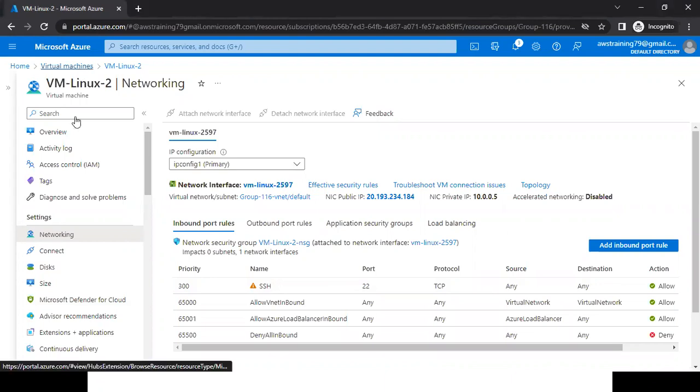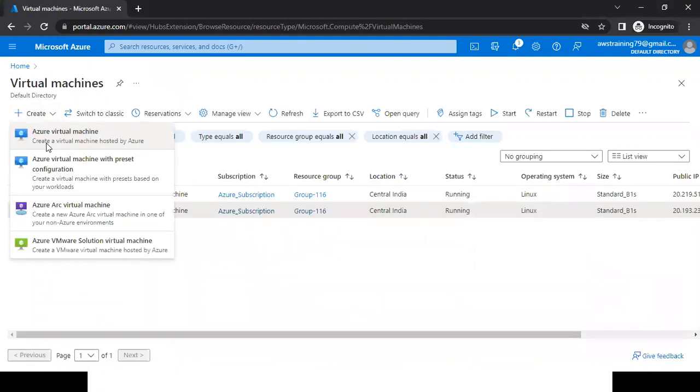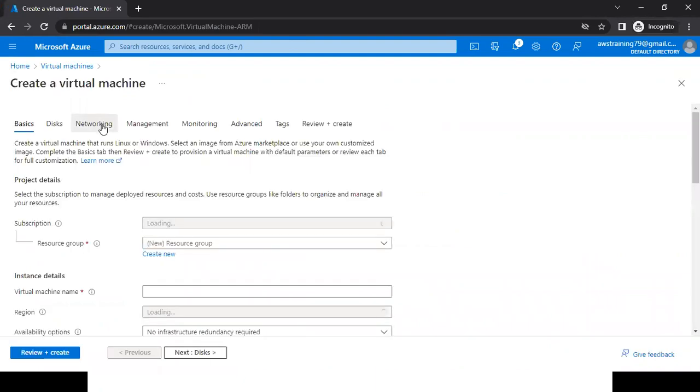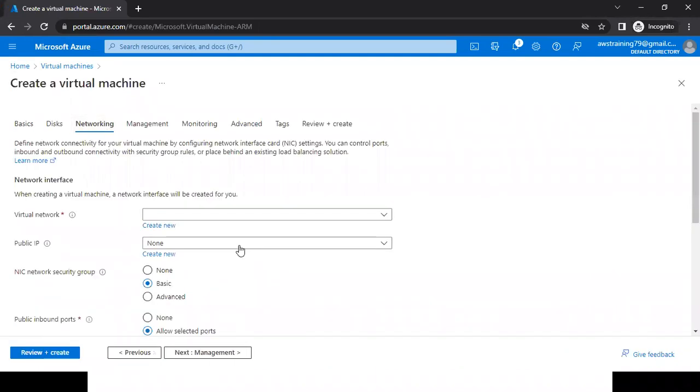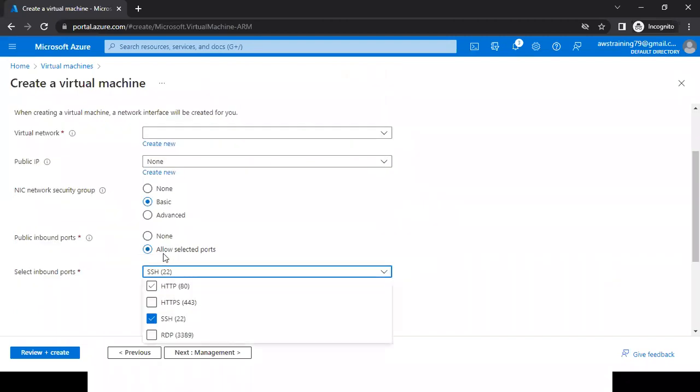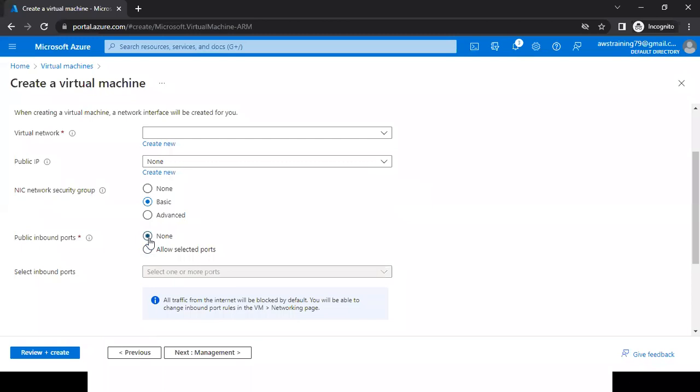You're talking about the networking tab, Shiva. Those options you are getting in the networking tab. Here I have the none option. Where it is used, those things we'll discuss in our upcoming sessions.